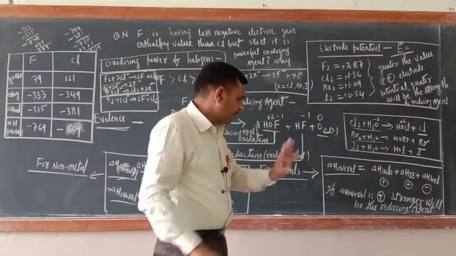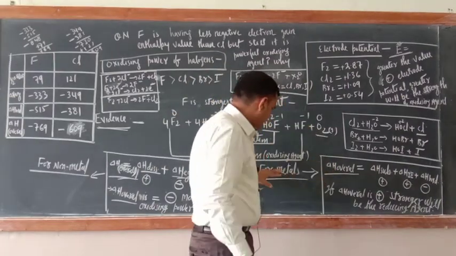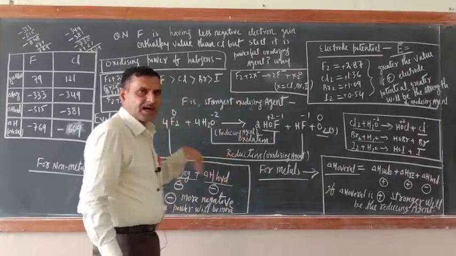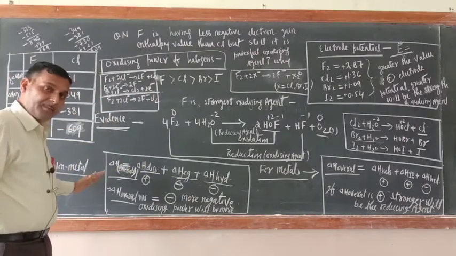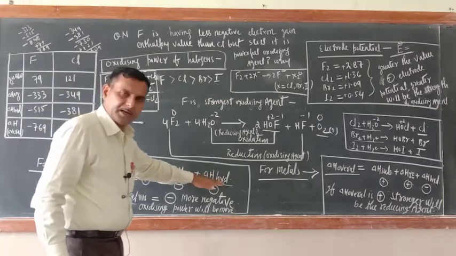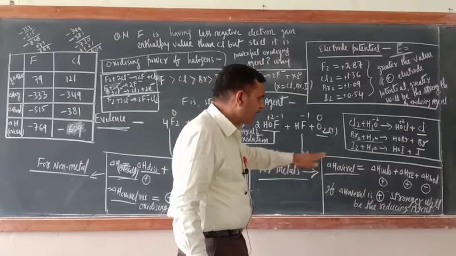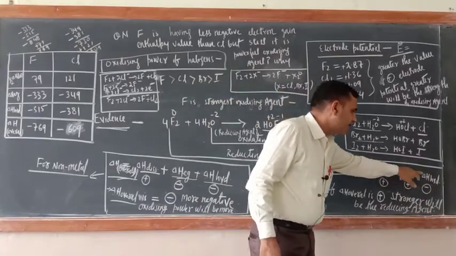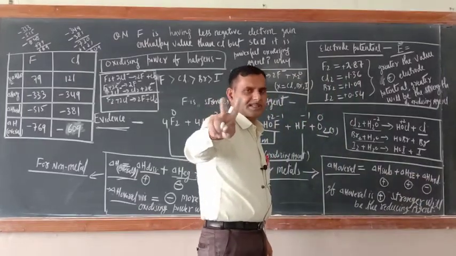Okay, they are inversely related. So just try to understand. There is one minor difference while calculating the electrode potential of metal and non-metal. The non-metal electrode potential value depends upon dissociation, electron gain enthalpy and hydration enthalpy, but electrode potential of metal depends upon sublimation enthalpy, ionization enthalpy and hydration enthalpy. So hydration enthalpy is common in both the cases.